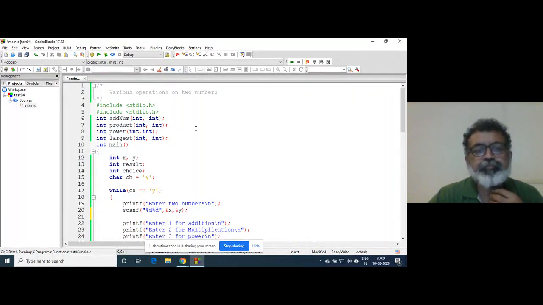Debugging is one of the important steps of development, like preprocessor, compiler, linker, loader, interpreter.